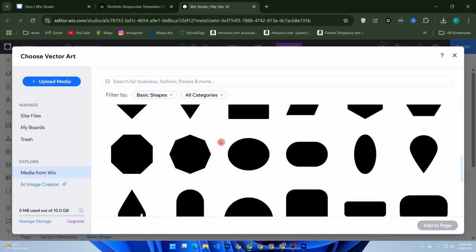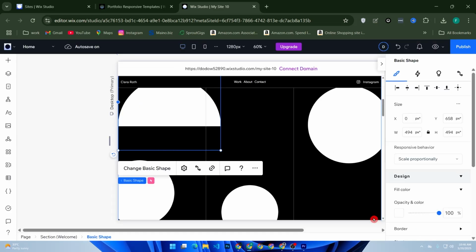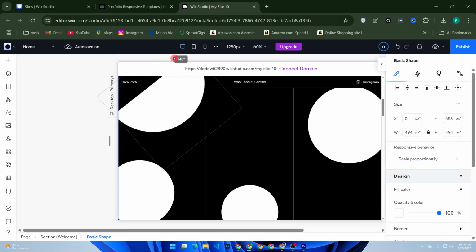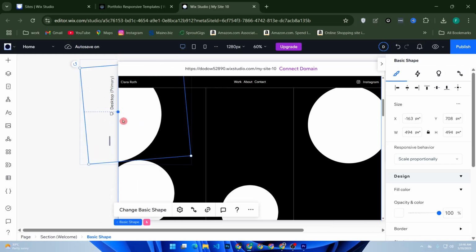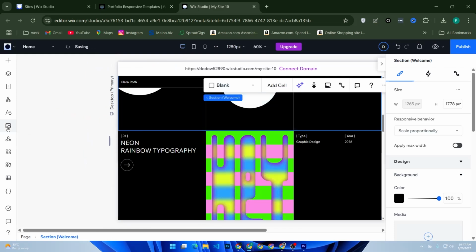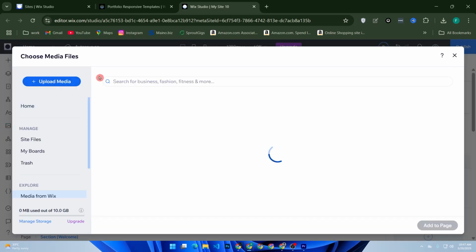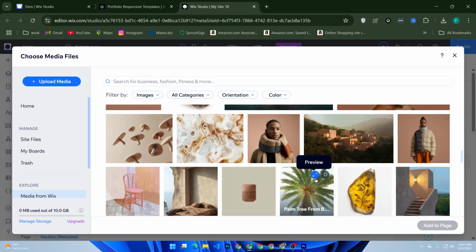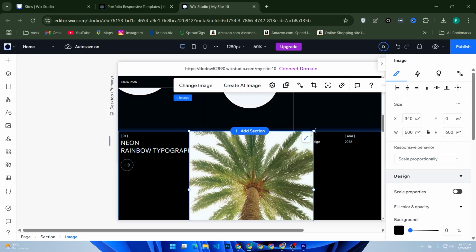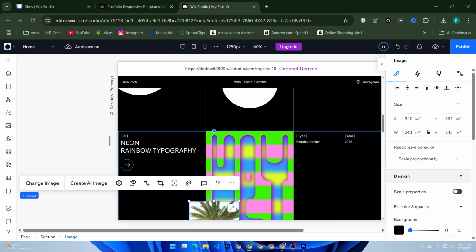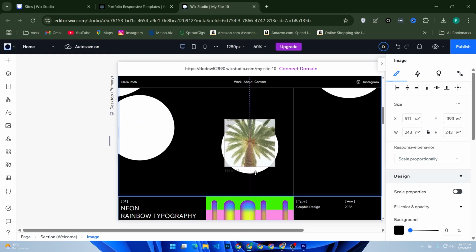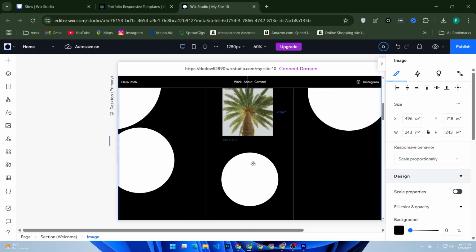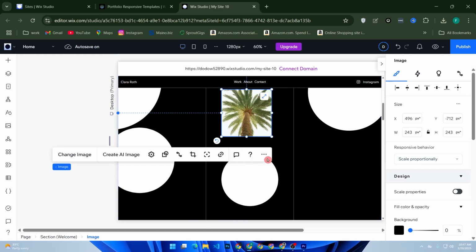You can change the shape, then add to the page, then rotate the shape here. From the media section, you can upload your photos or browse from here. Click on it, then click add to page. Then resize your photos and drag onto your desired location like that.